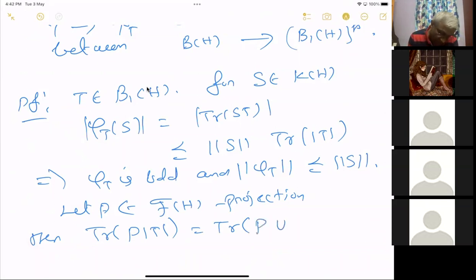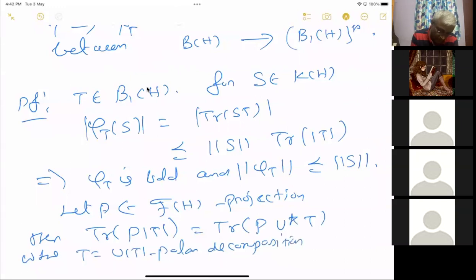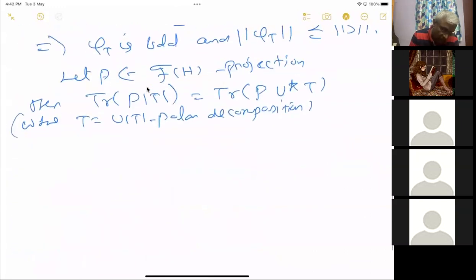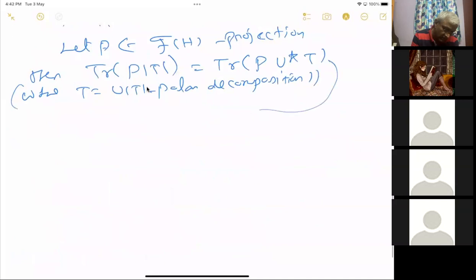I use U star T, where T equals U mod T, the polar decomposition. We have used it several times. So we use that this is equal to the trace of P U star T.